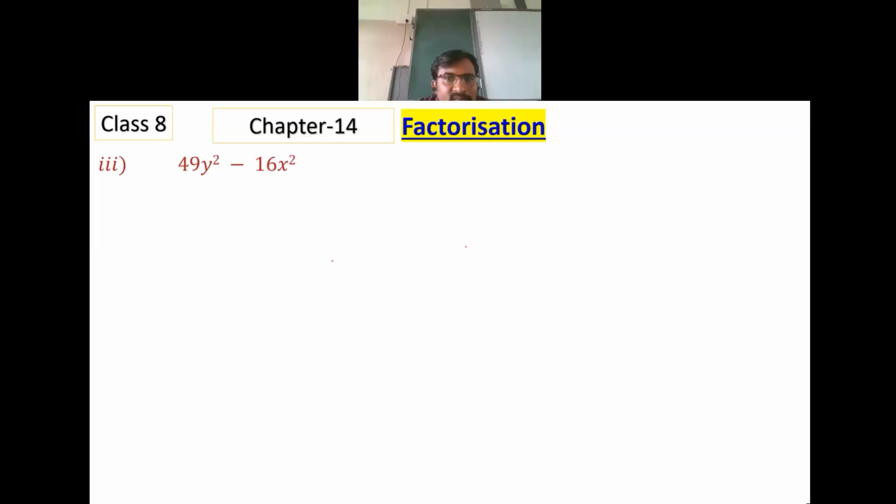There is a reason for that. A minus b, so 7y minus 4x. Both terms are whole multiplied... A minus b can be written as (7y) whole square minus (4x) whole square. This is the identity.